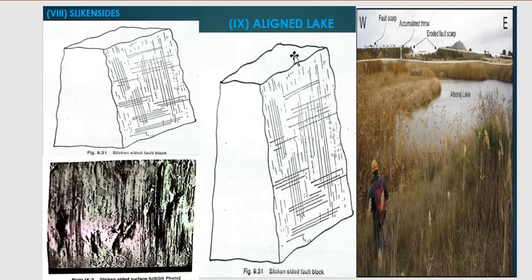This is an example of aligned lakes. Swamps and marshes in depressions in the foothill region indicate a fault. This is the foothill block, so this is the indication of a fault.